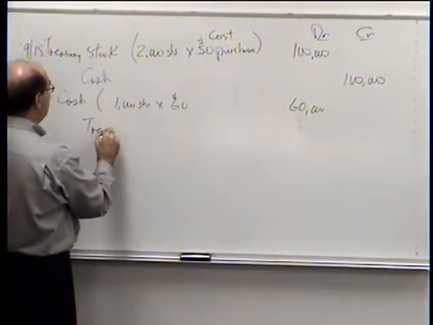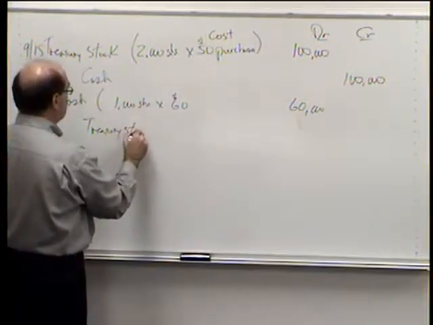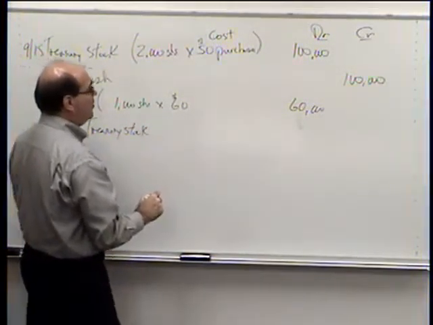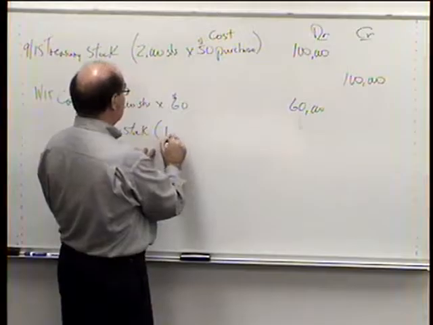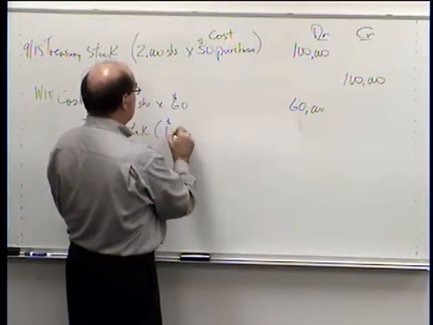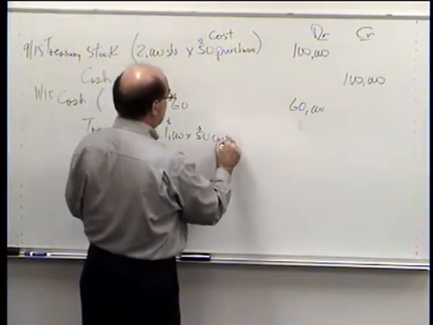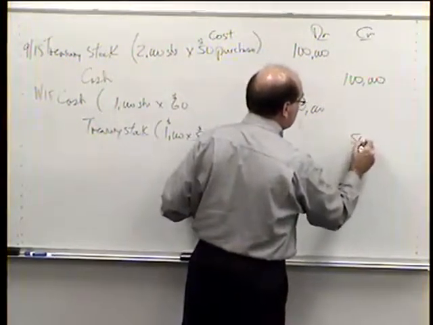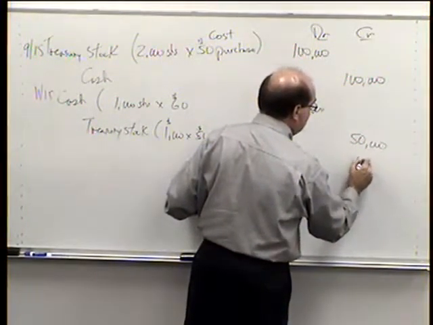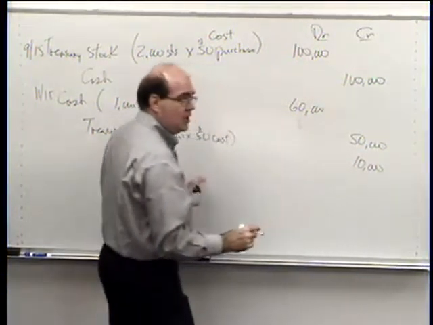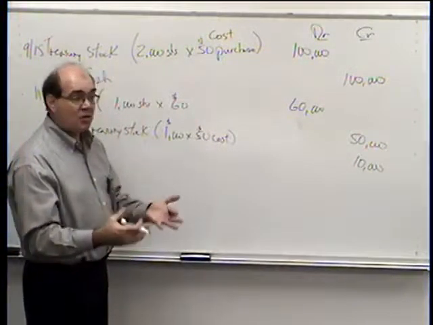So the treasury stock, we take out 1,000 shares times the $50 cost. The $10,000 we need to balance becomes an additional amount. It's extra money we got in.